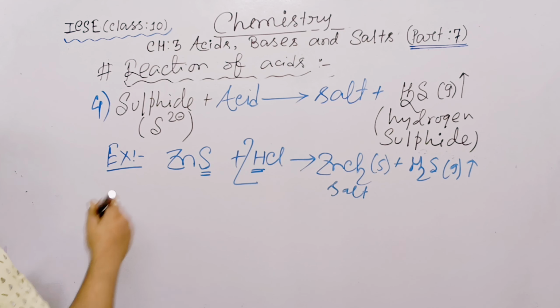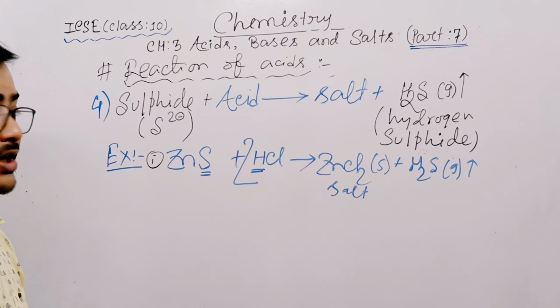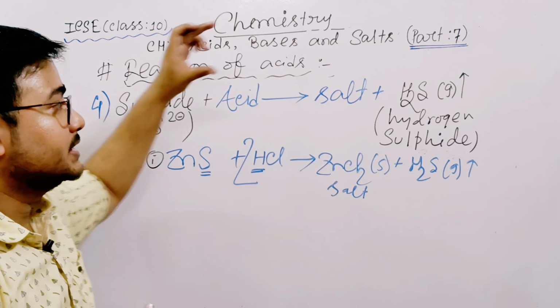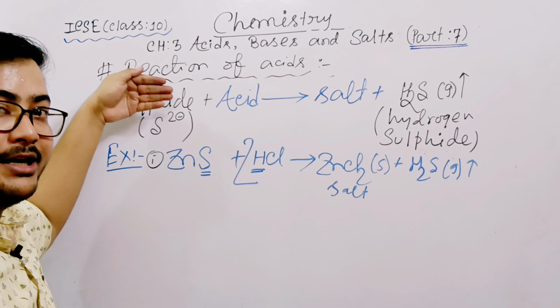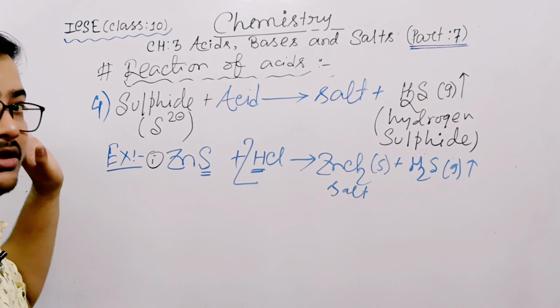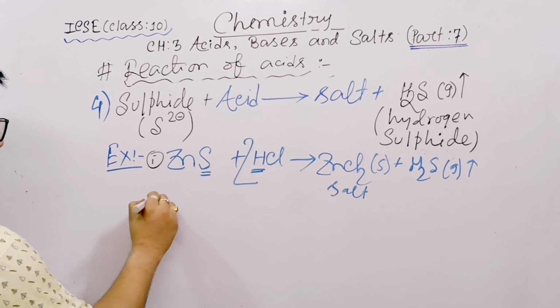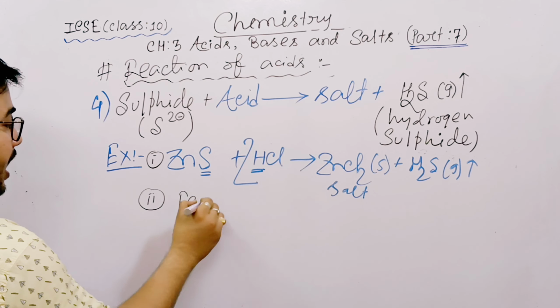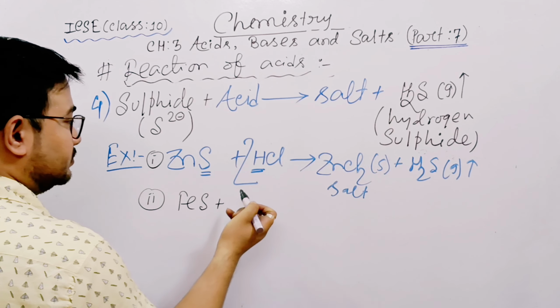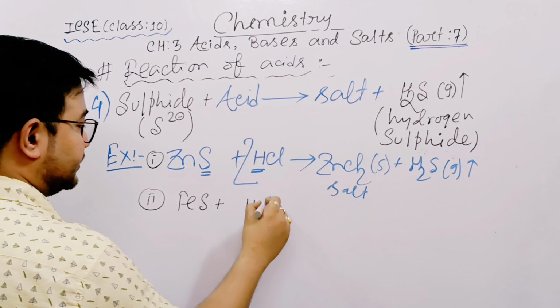Okay, now the next example. See, in case of carbon dioxide we have two options, carbonate and bicarbonate. For sulfur dioxide, we have sulfite and bisulfite. But in case of hydrogen sulfide, we have only one option, sulfide. So if we choose iron sulfide, hydrochloric acid done. So choose another acid, sulfuric acid.